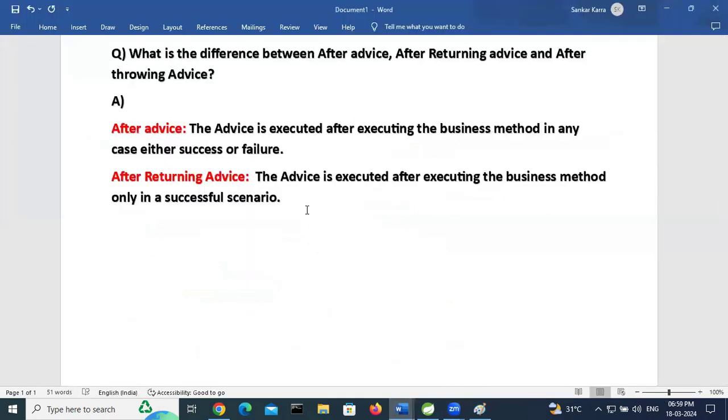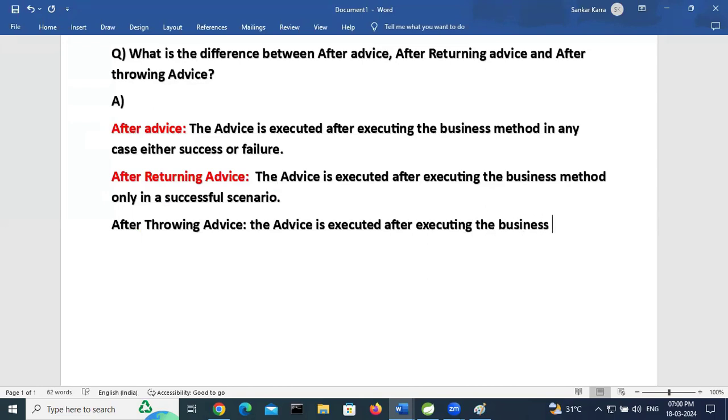So next, after throwing advice. The advice is executed after executing the business method, if the business method throws an exception.